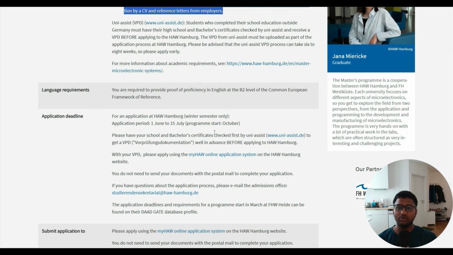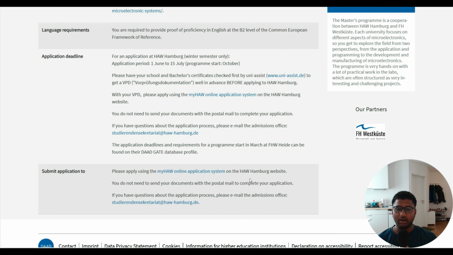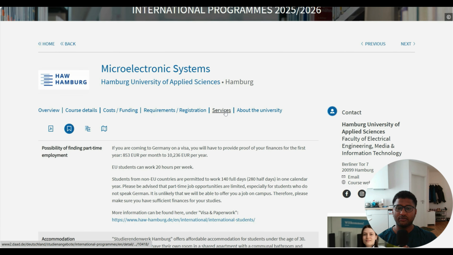Then we already got to know the application deadline: 1st June to 15 July for the October winter semester. Then we will apply in that particular online application portal. Before that, you need to apply via UniAssist in order to get a VPD. After getting a VPD, come here and apply via this particular link. Other than that, you can check for services.